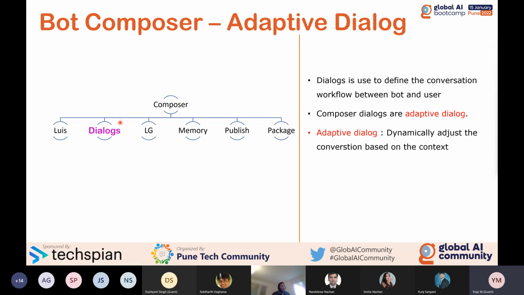In Bot Framework, we are using a different Bot Framework SDK. If you are using code, there are different types of dialogs available: waterfall dialog, component dialog, something like this.